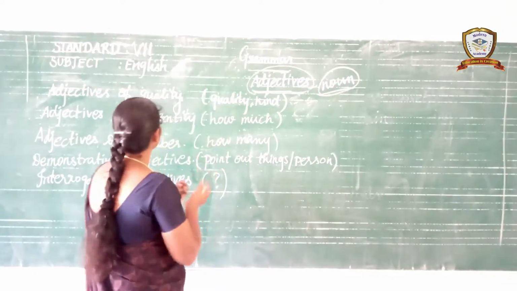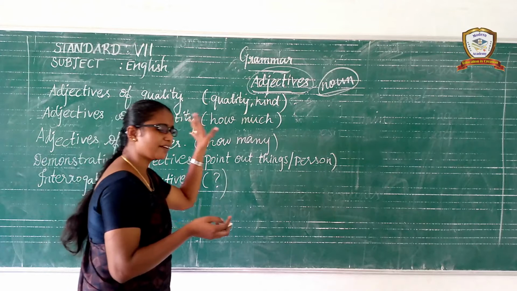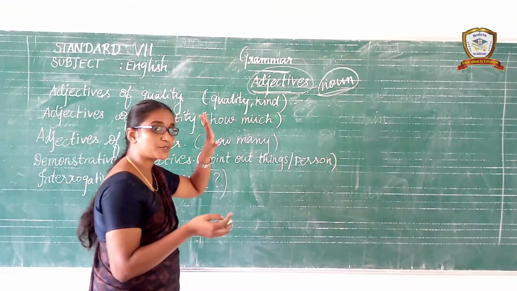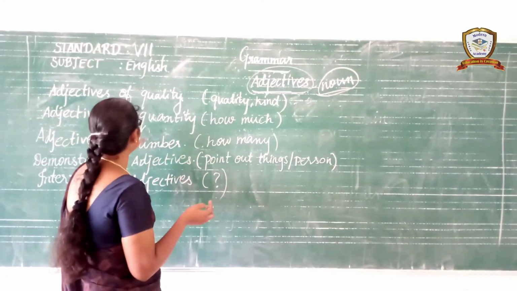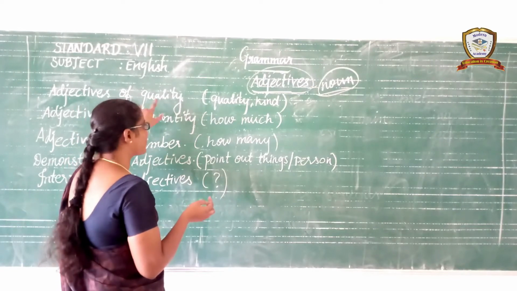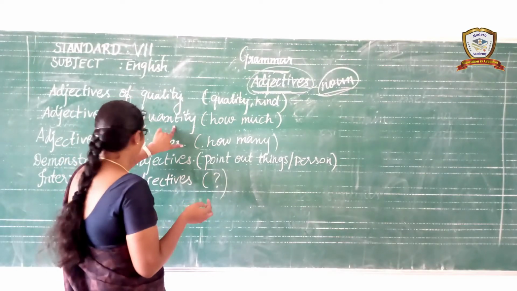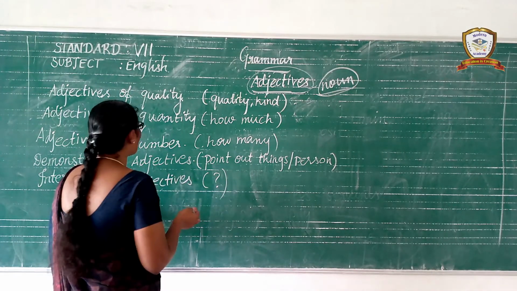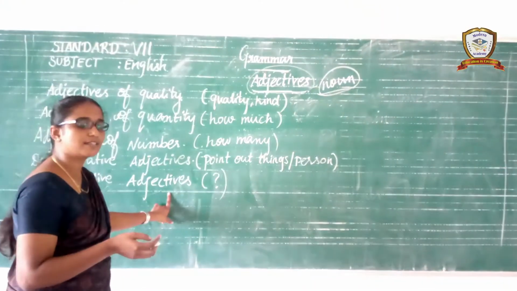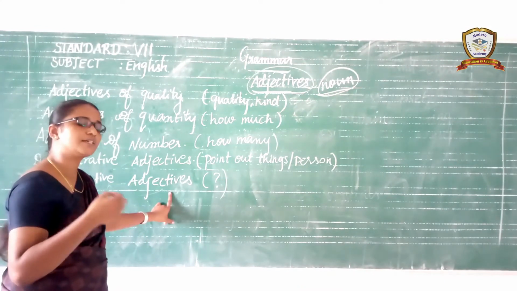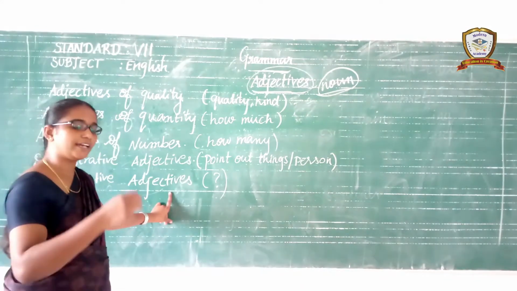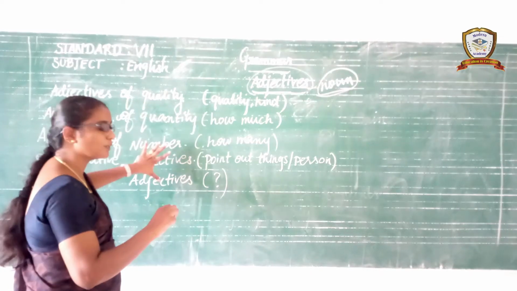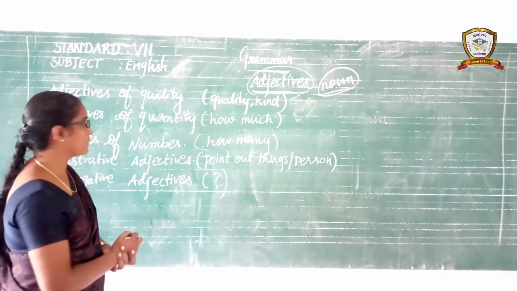Listen. Maximum seven adjectives are there. Five adjectives are mentioned in your material. First one, adjectives of quality, adjectives of quantity, adjectives of number, demonstrative adjectives, interrogative adjectives. Understand? And possessive adjectives and distributive adjectives are there. They are not mentioned in your material. Just you have to learn the five kinds of adjectives.